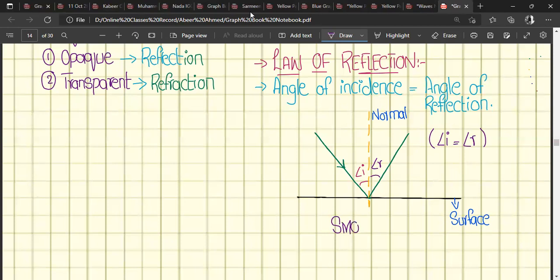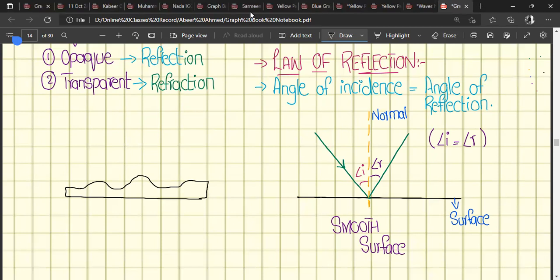And if there is a rough surface, how can you calculate the angle of incidence and reflection on that rough surface? Any idea? Okay, let's suppose there is a rough surface, because the law of reflection is always the same in all conditions, right? We just need to identify how to calculate the angle of incidence and reflection on an irregular or rough surface. Let's suppose there is a rough surface, a kind of surface like this.